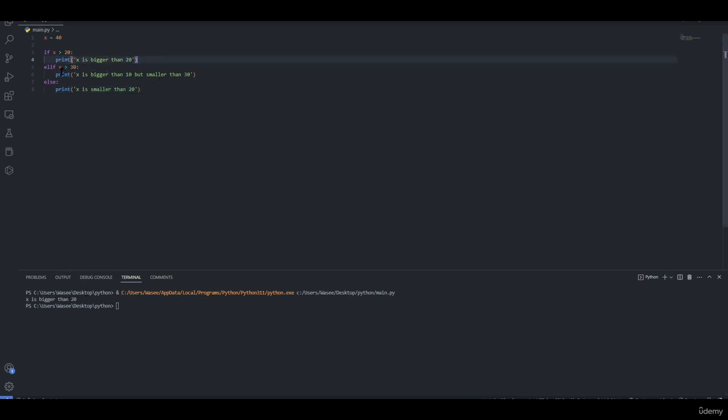Python didn't reach the elif statement. But if we specify the 30 in here, if we set the first if statement to 30 and the elif to 20, we can see that x is bigger than 30.